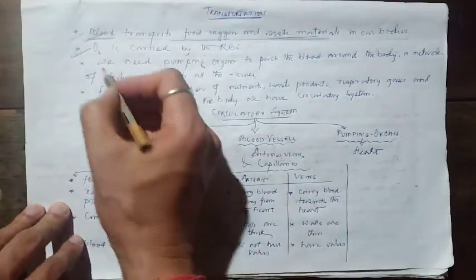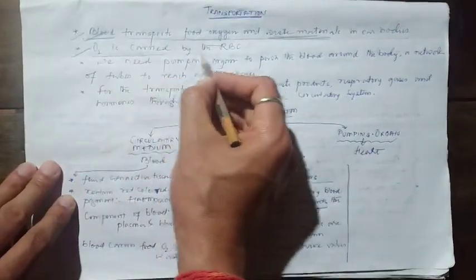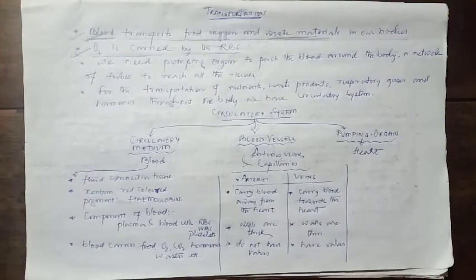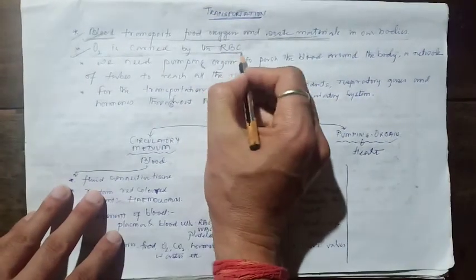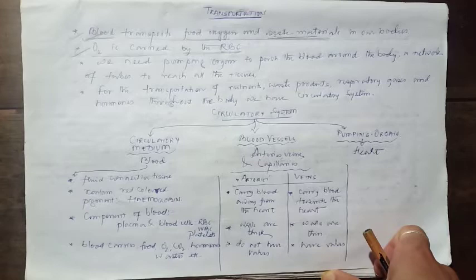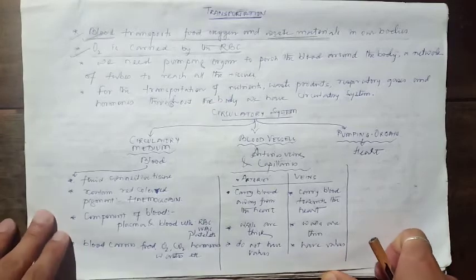Now, students, one more point is there. Oxygen is carried by the RBC. So inside our blood, there is a component called RBC, that's the red blood cells. Now, red blood cells have a component called hemoglobin that has a special affinity, meaning attraction, towards the oxygen. So this hemoglobin is responsible for carrying the oxygen in our blood.